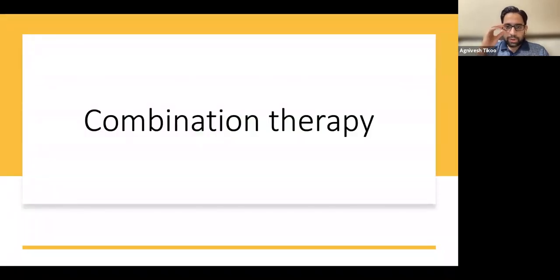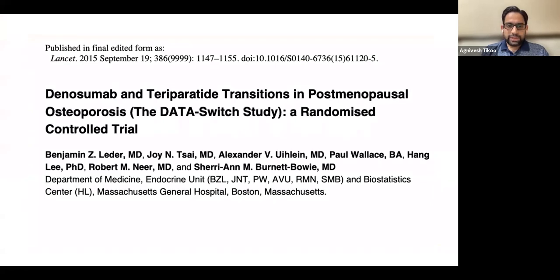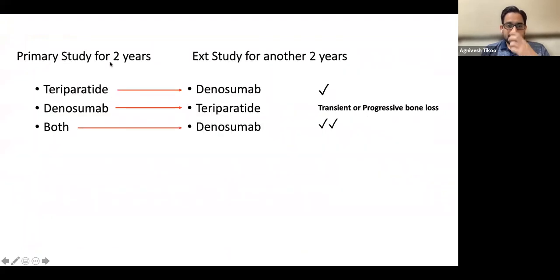Now, we studied all of these drugs singly. Is there a way to combine the therapy? There was a study called the DATA study, with denosumab and teriparatide. They studied for 2 years and then extended for another 2 years. They gave teriparatide, and those people who were given teriparatide switched to denosumab. People who were given denosumab were then given teriparatide, and those who received both continued with denosumab.